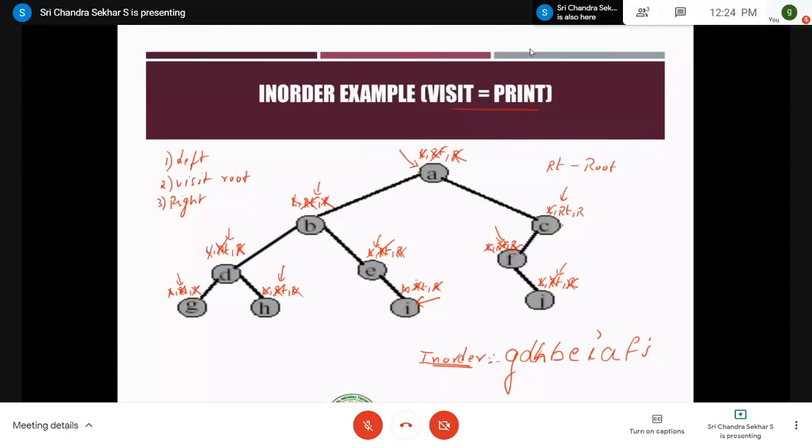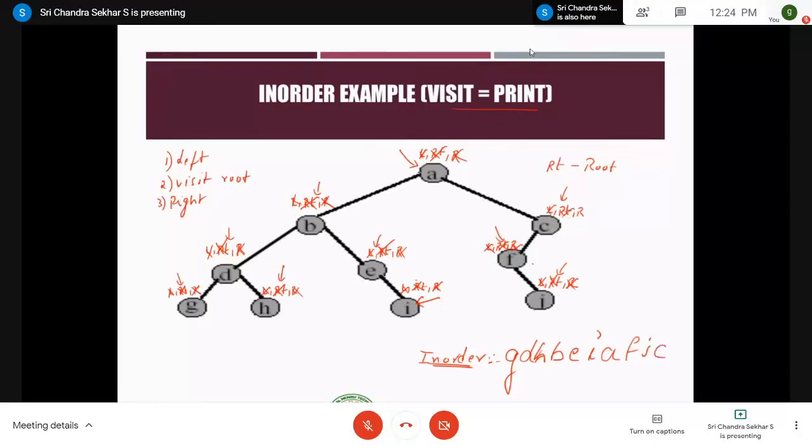Now you go to the parent of F, which is C. Here we have completed only one step, that is going to the left child. You complete the remaining steps, that is root, that means you print the root here, C.